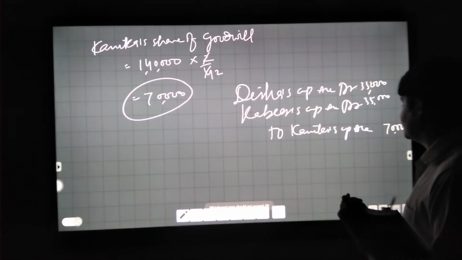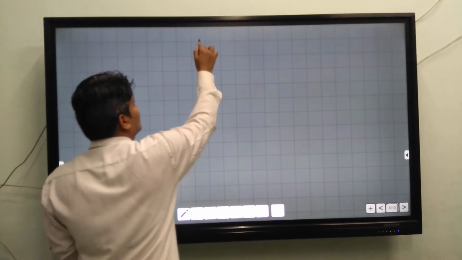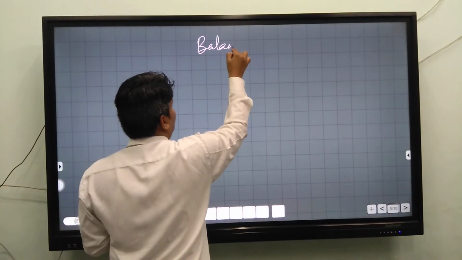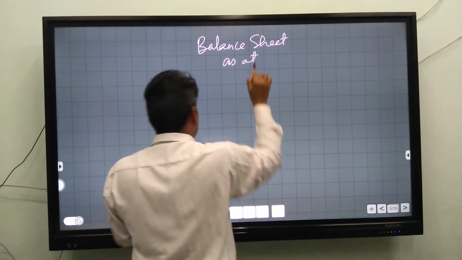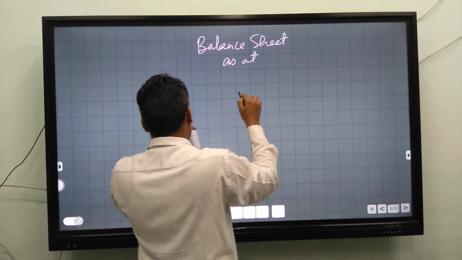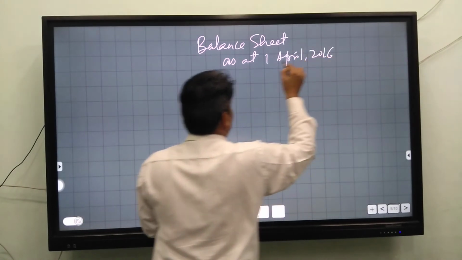In the last we have to prepare the balance sheet as at 1st April 2016.